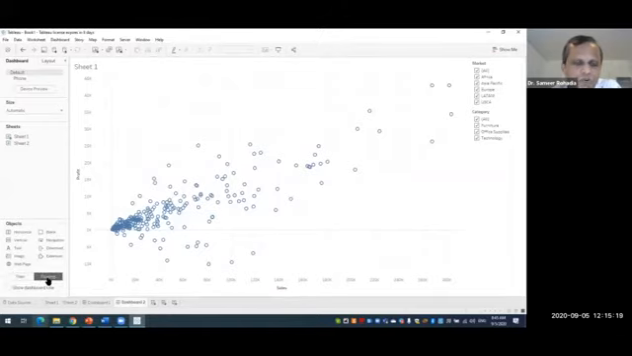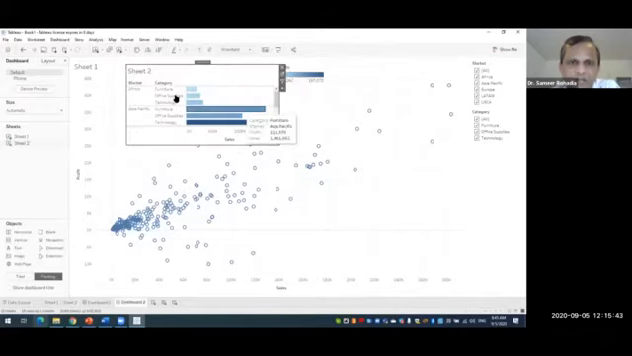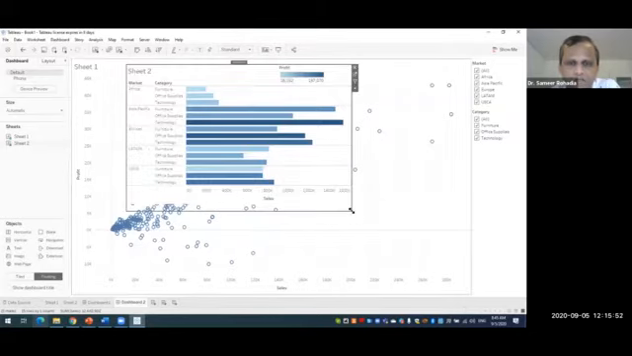Now let us select floating. Click on floating. Now if you drag the sheet 2, you can see that it is showing me a box. If I drag this sheet 2 and keep it over here, say for example, now this sheet 2 is over the sheet 1. I can make it bigger also like this.